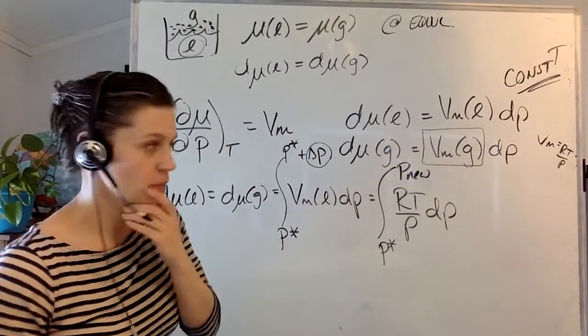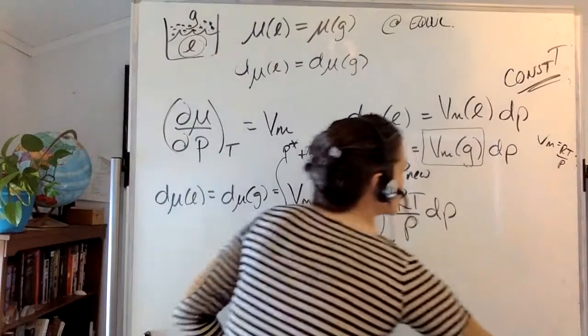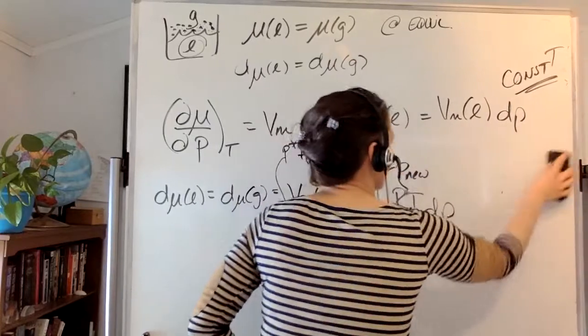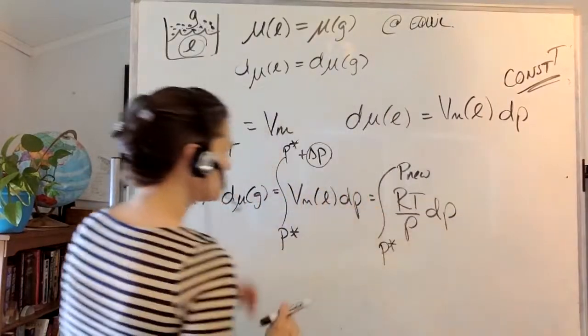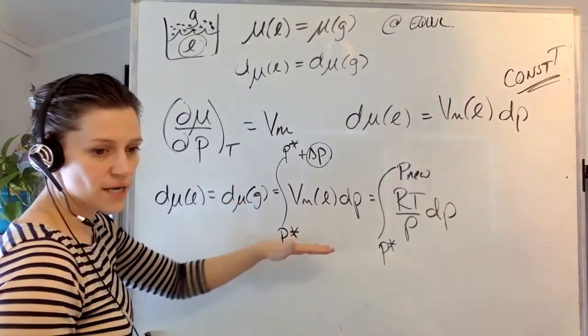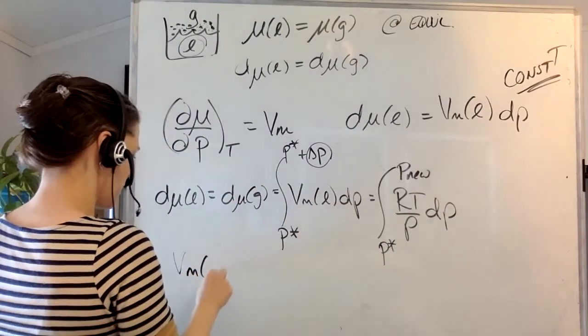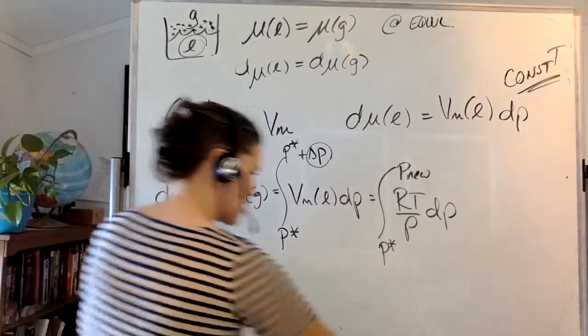Go team. Okay, I'm going to erase this part so it's a little bit more clear with what I'm writing. Then when I integrate both of these sides, this is an easy one: I've got V sub m of the liquid times delta P.